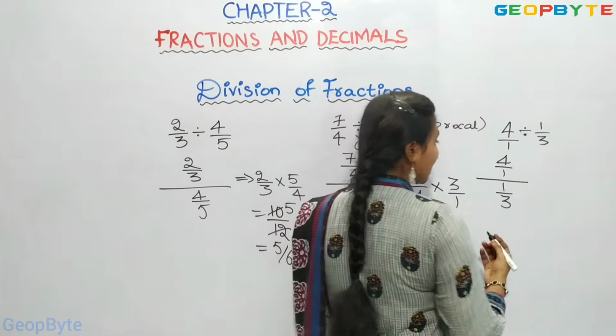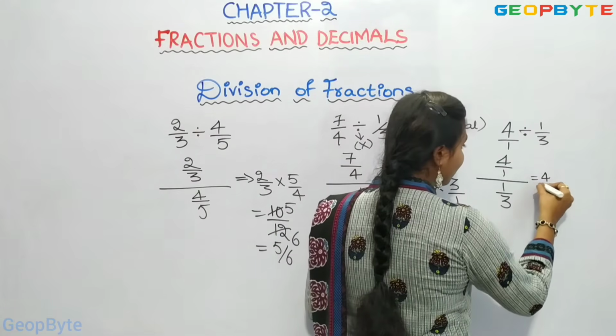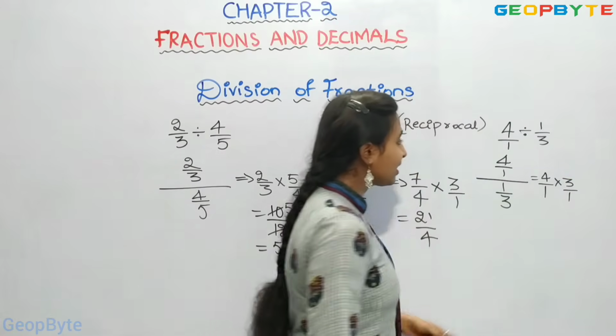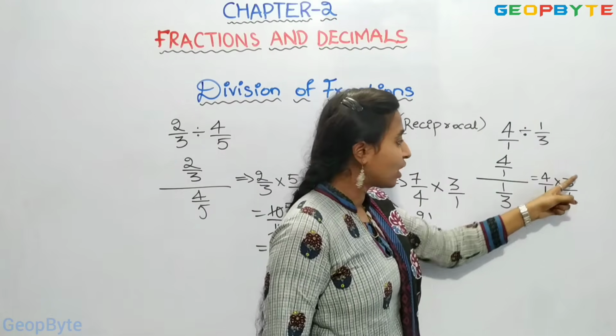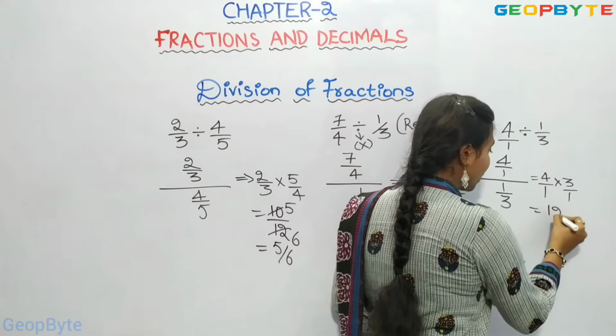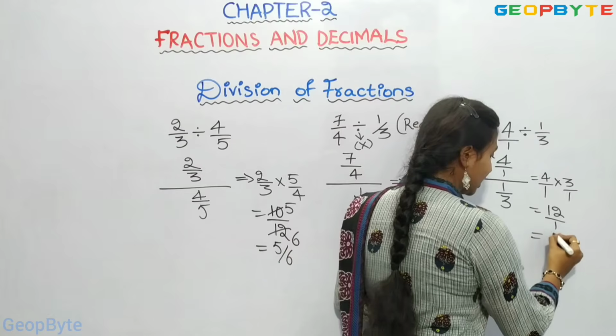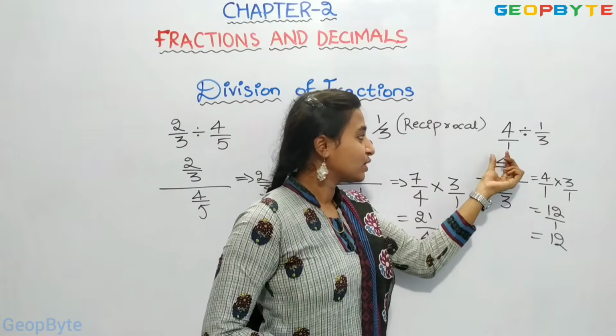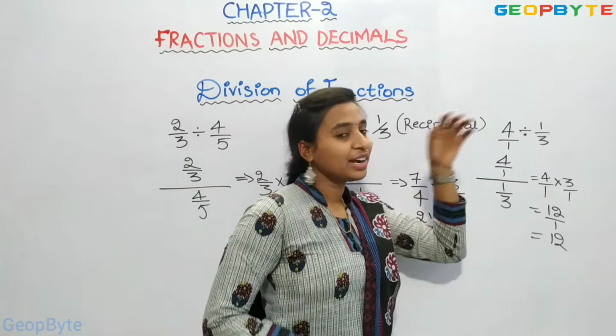The next step is 4 by 1 remains the same, the sign changes, and we take the reciprocal of 1 by 3, which is 3 by 1. 4 3s are 12, 1 1s are 1, that is 12 by 1, which is 12. This is the division of a whole number and a fraction.